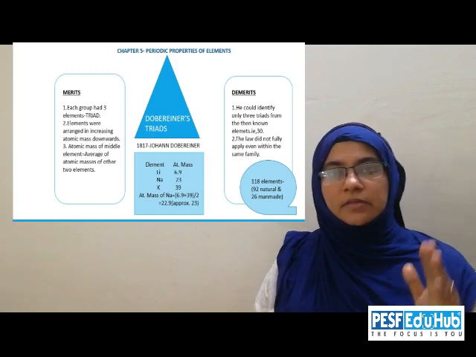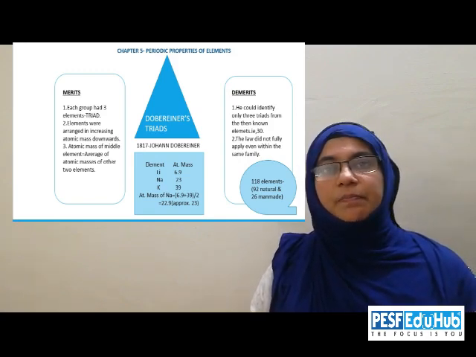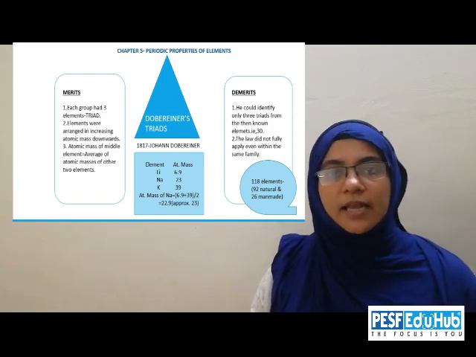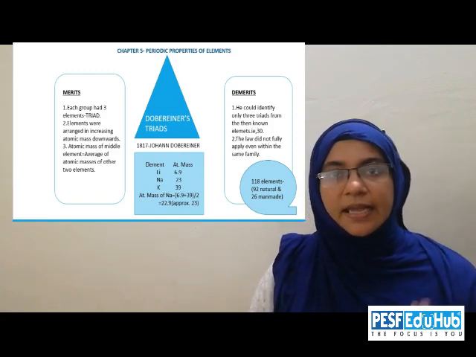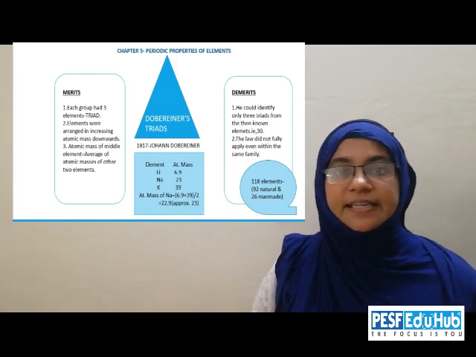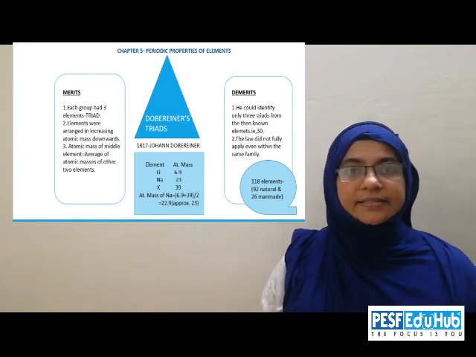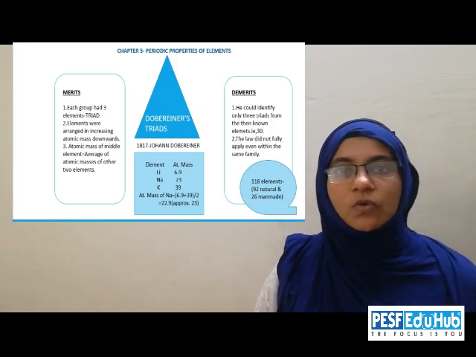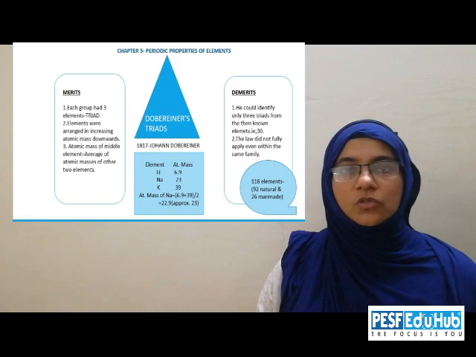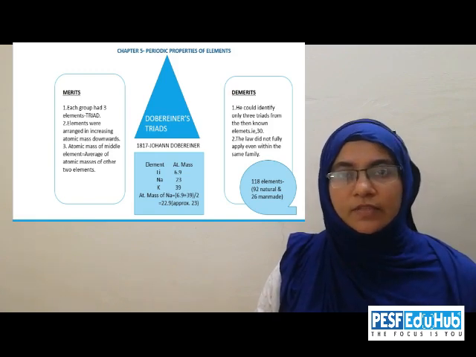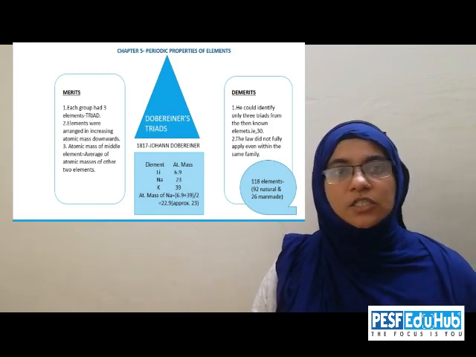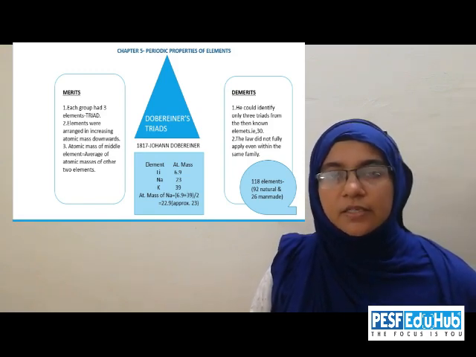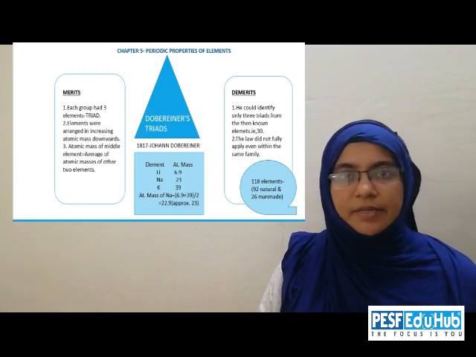And the history of the classification of elements can be traced back from the 18th century. At that time, almost 30 elements were known to man. So, the chemist of that time was in search of some particular ordered manner to study about these elements.